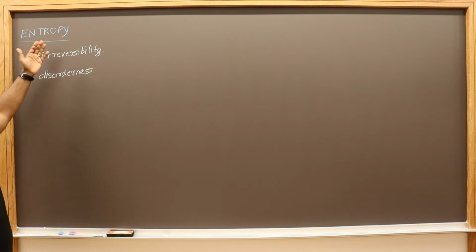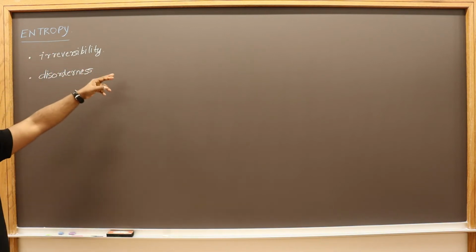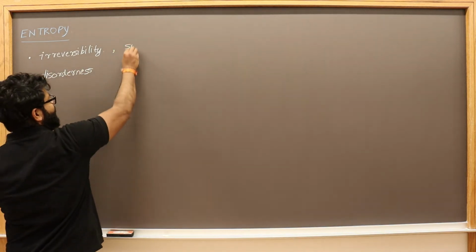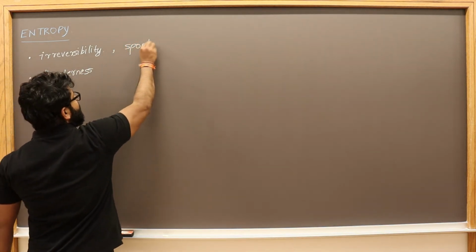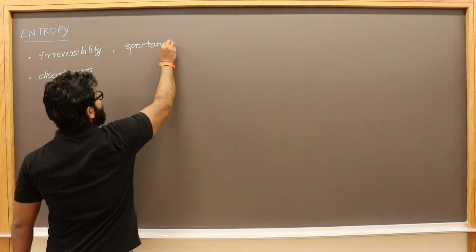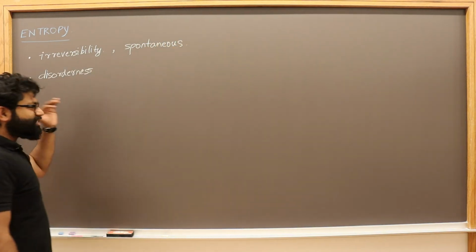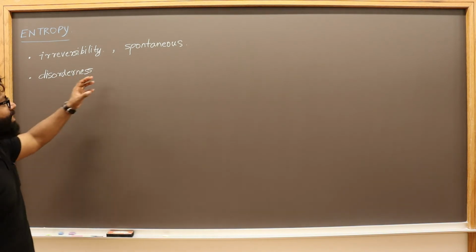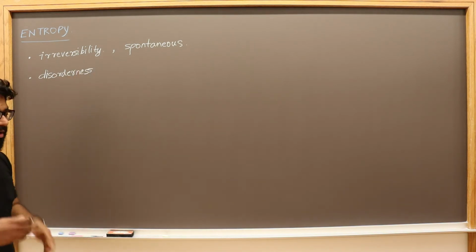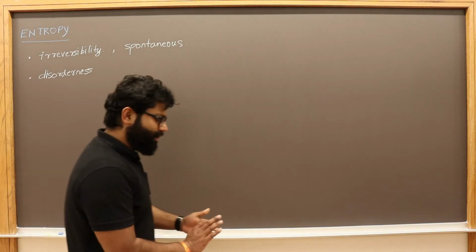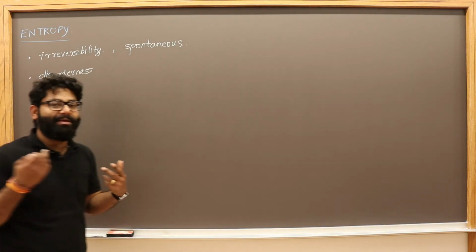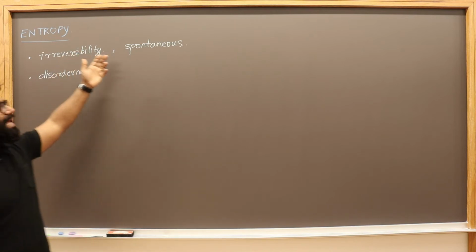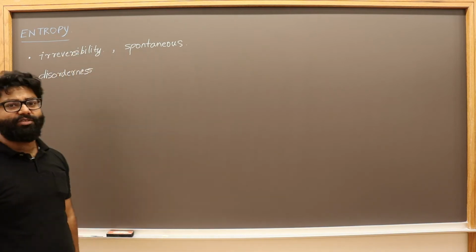So if a reaction is more irreversible, that means the reaction is more spontaneous. That means it wants to go in a certain direction, it doesn't want to come back, and that is why the reaction is more spontaneous. If a reaction goes forward but then has no problem coming back, that means the reaction was reversible, but it also means the reaction was not spontaneous.